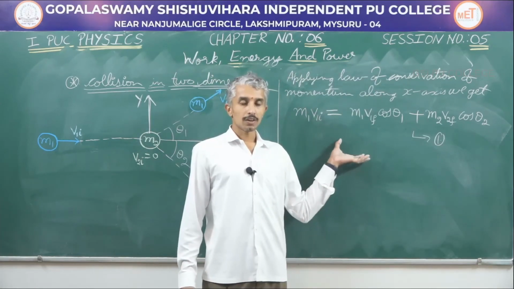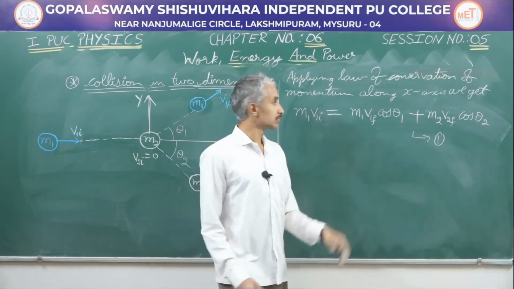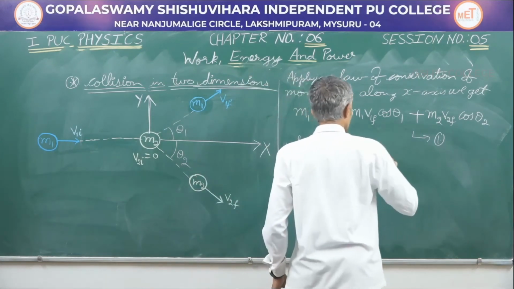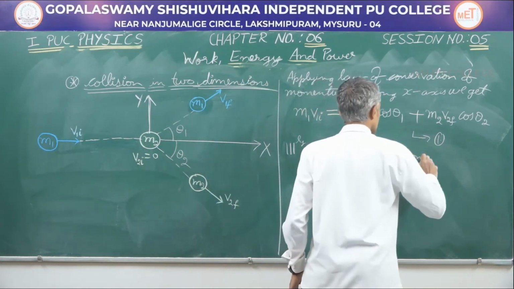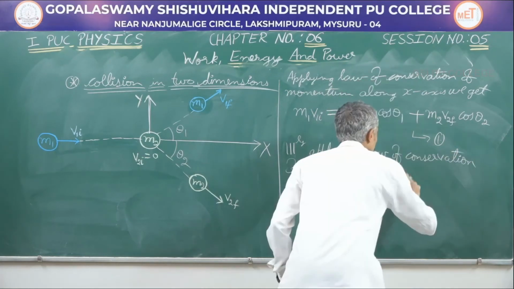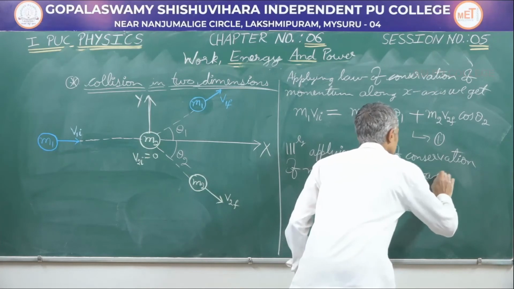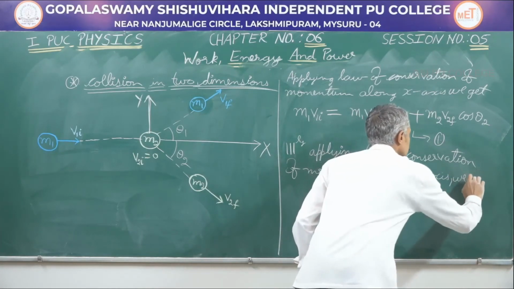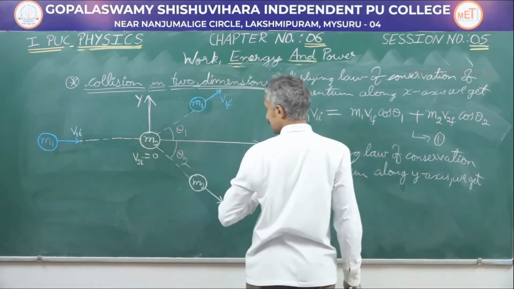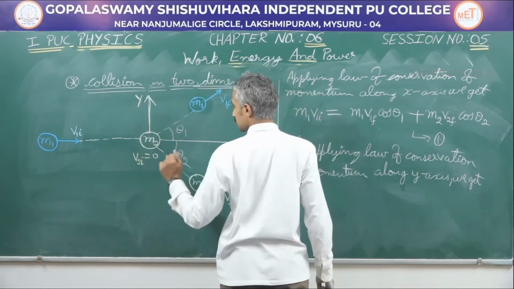Similarly, applying the law of conservation of momentum along y axis, we get before collision the motion was only along x axis, there was no motion along y axis.